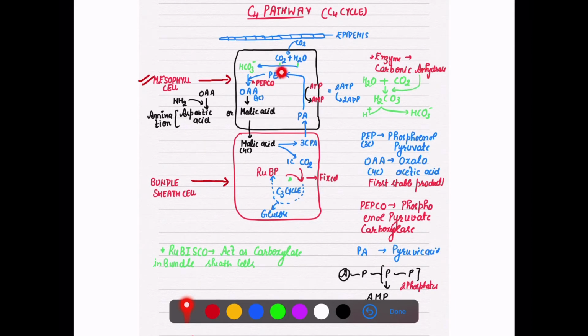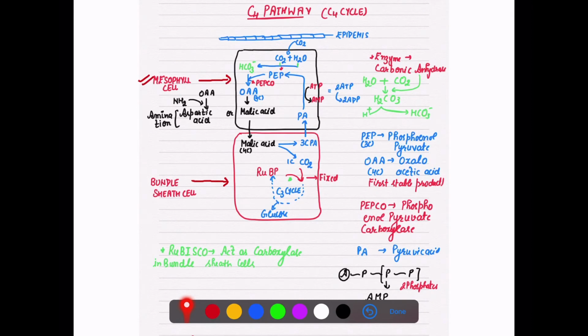Now this H2CO3 will dissociate, or break down, into H positive as well as bicarbonate ions, HCO3 negative. So first carbonic acid is formed, and then it dissociates to form H positive and